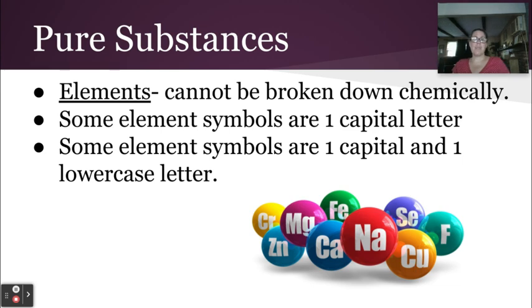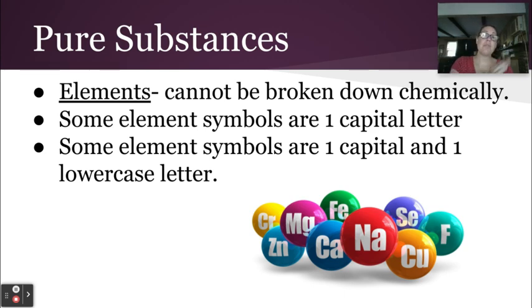Now, copper is Cu. Why wouldn't we do Co? Well, that's cobalt. So Cu comes from the Latin word cupric, and that's where the U comes from. So copper-based compounds are cupric or cuprous compounds. So we'll slowly get to learn the periodic table of elements. But generally speaking, if only one of the letters is capitalized, you know it's an element.